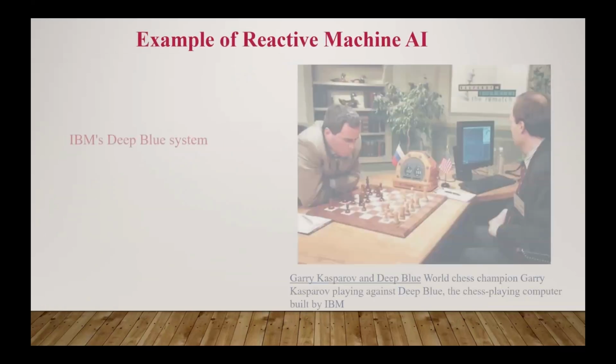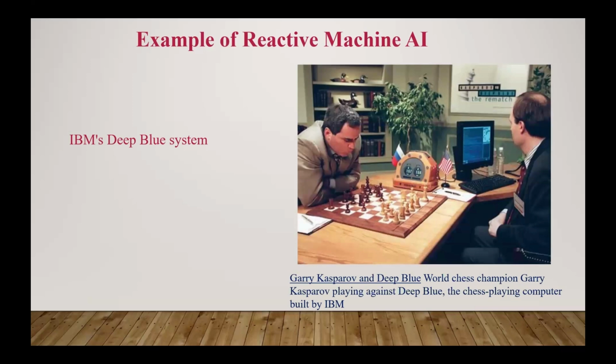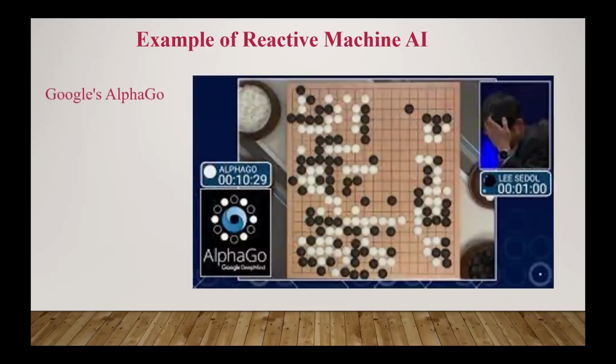Let's take some examples. The first example we consider here is the IBM Deep Blue system. This is a computer chess playing system designed by IBM in the early 1990s. The next example is Google AlphaGo. This is a computer program that plays the board game Go. It was developed by the London-based DeepMind Technologies. Here, there is nothing to store. On the basis of the current situation, it performs action.